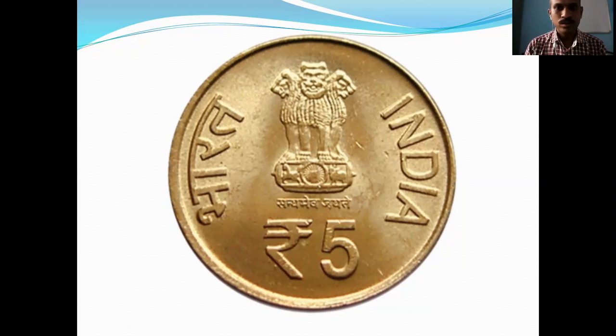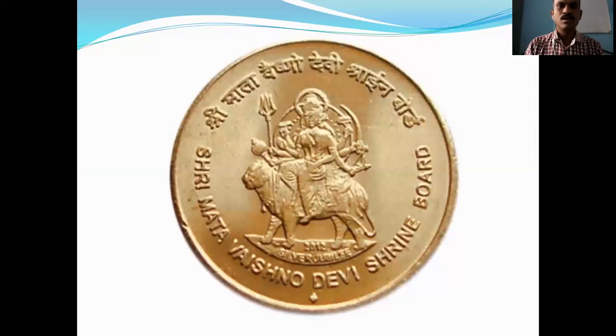Then here is the national emblem of India, the three lines, and Satyamev Jayate is the national motto of the Indian territory. So it means what? This coin is very useful and helpful for the reconstruction of history.